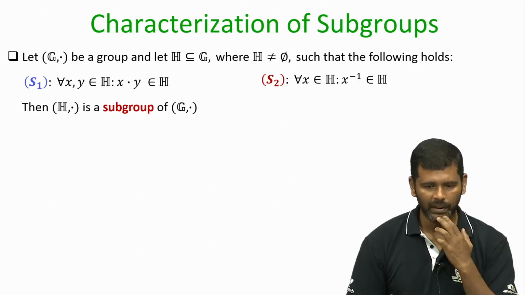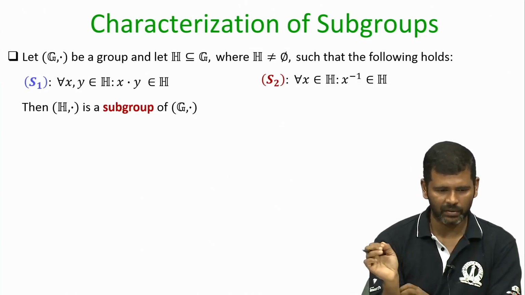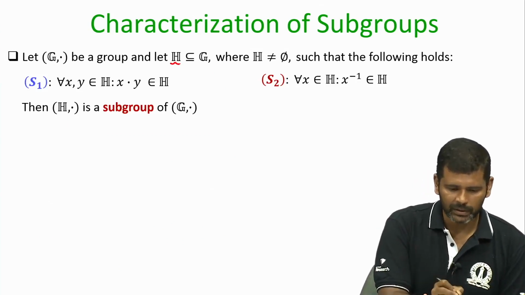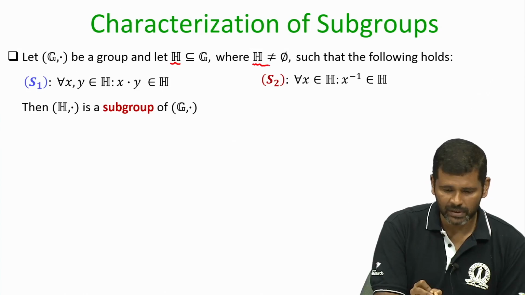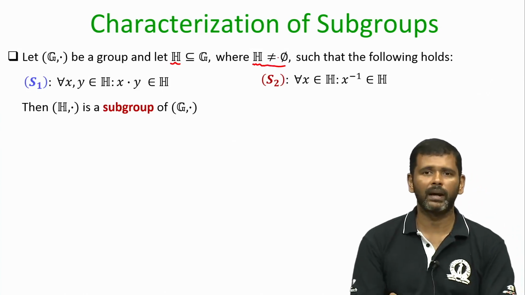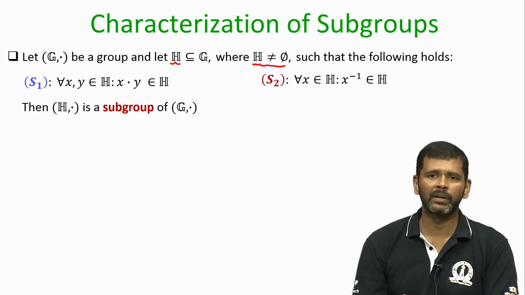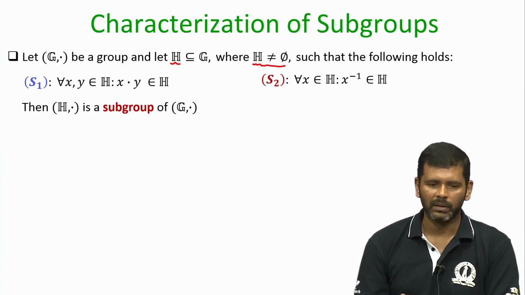Okay. So, here is a very interesting characterization for subgroups. You are given a subset H, and of course, the subset H has to be non-empty, because if it is empty it can never be a group, because you need the identity element to be present at least in your group. So, definitely H can't be empty, it has to be a non-empty subset.